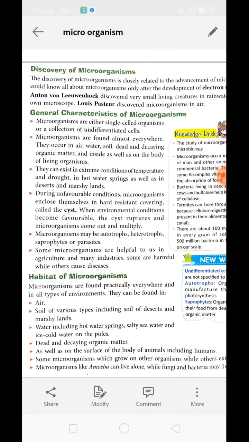So we have different groups of organs to perform different functions. But in microorganisms there is no differentiation between the cells, no division of labor, which is why they are a collection of a group. When microorganisms live in colonies, they are called a group of undifferentiated cells.